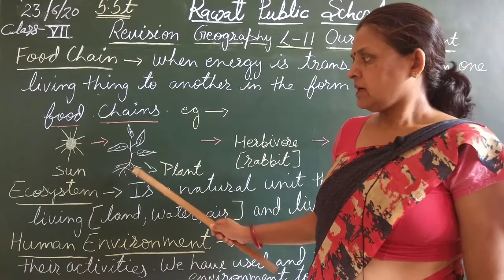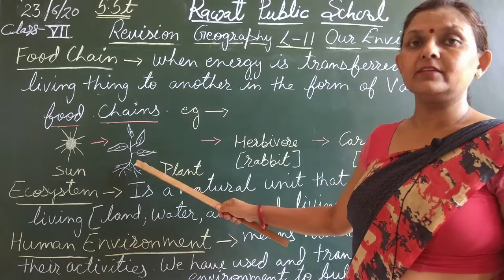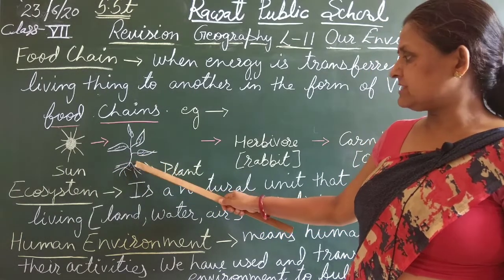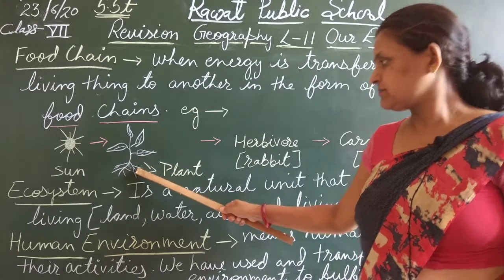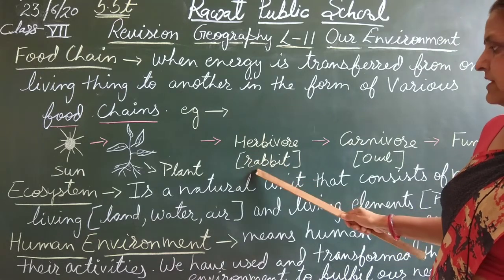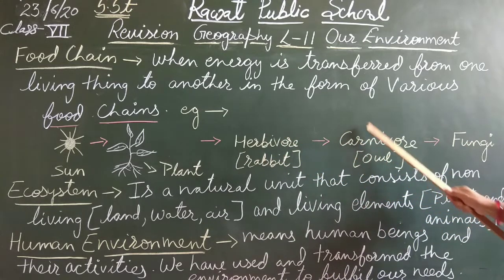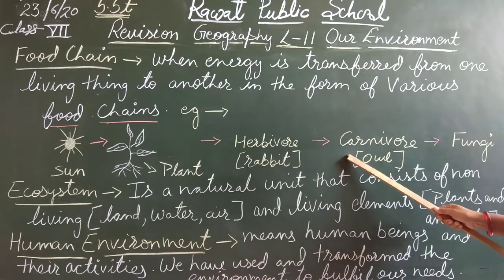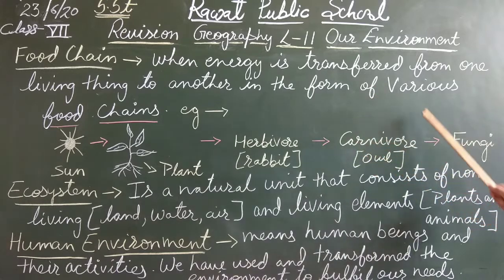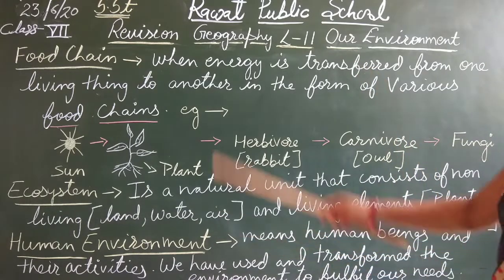Plants need sun, water, and carbon dioxide for making food. These green plants are called producers. These producers provide food to herbivores, for example rabbit, which are primary consumers, and these primary consumers provide food to carnivores, who are known as secondary consumers. After they die, with the help of fungi, they decay and mix into the soil, and again this process keeps on moving.